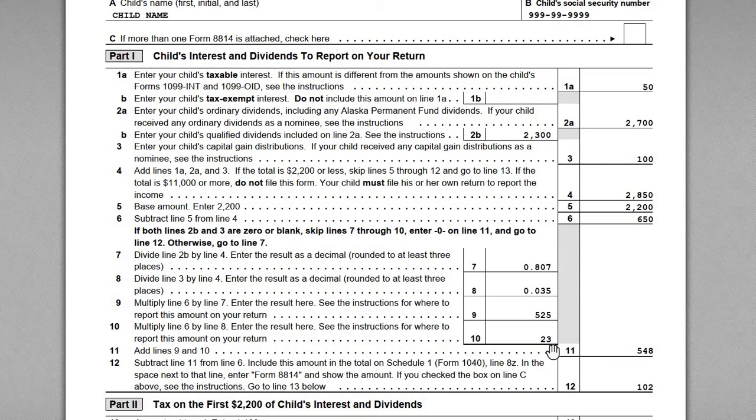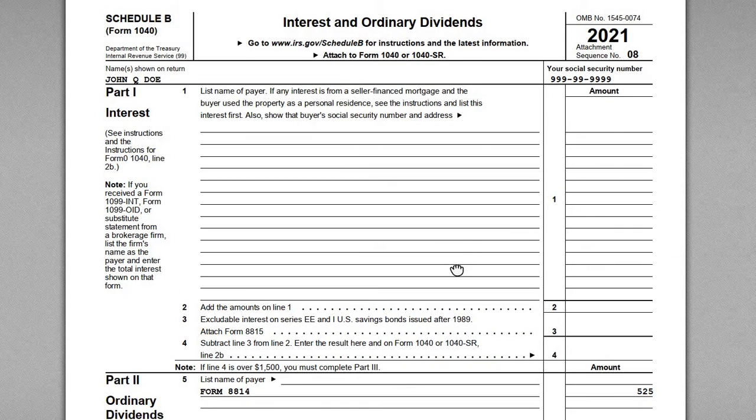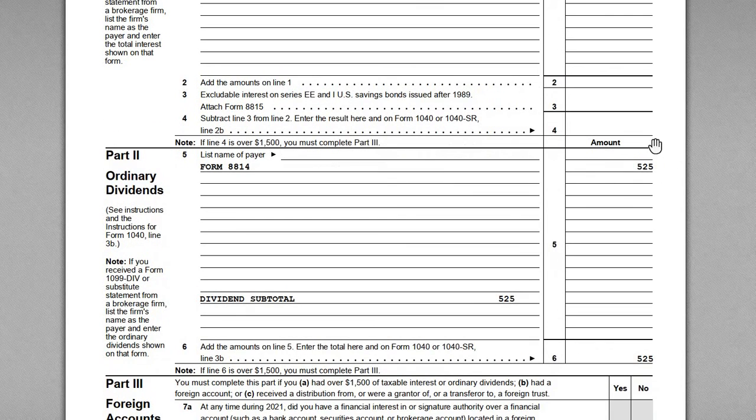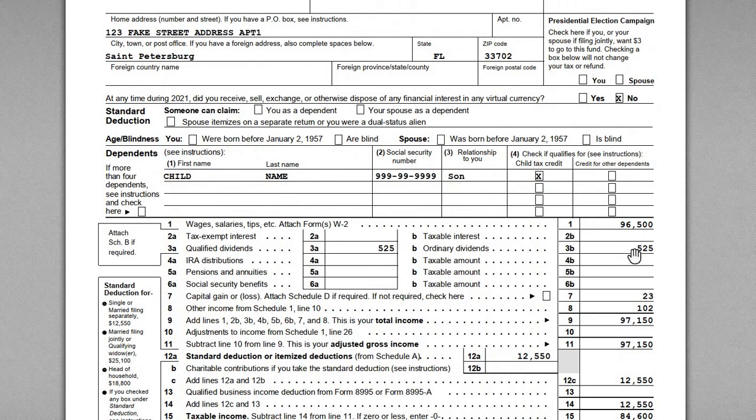for us. So let's start with the $525 and the $23 amount. So $525 is the qualified dividend amount. Okay, so if we go up to Schedule B, where we report interest and dividends, the first line item here, there's our $525 of ordinary dividend income. And then if we look on page 1, we can see up here we're reporting $525 of ordinary dividends, and of that amount the qualified piece is 525. Okay, so there's where we're getting our 525 in dividend income amount.